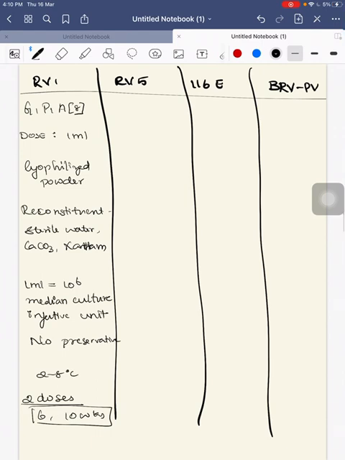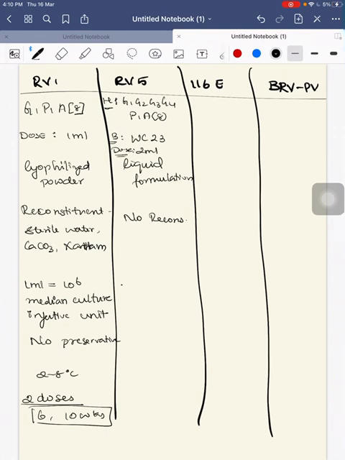Next is RV5. As the name suggests, it is a pentavalent vaccine. From the human strain, it consists of G1, G2, G3, G4 and P1A8. This is human. Next, from bovine strain, it consists of WC23. It is found in a liquid formulation. Since it is in a liquid formulation, there is no need for reconstituent. The dose used here is 2 ml.